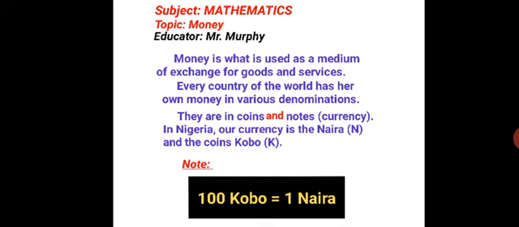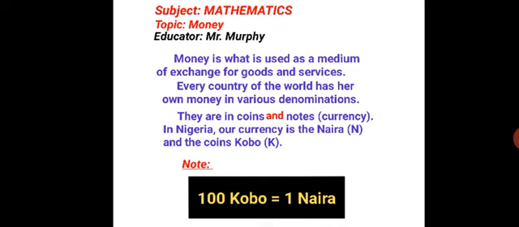So every country of the world has its own money in various denominations. By denominations, I mean they have different units of money they spend. For example, in Nigeria, we have the 5 naira, the 10 naira, the 20 naira, the 50 naira, and then 100 naira, 200, 500. The highest is 1,000 for Nigeria. So you have to understand that we have both coins and notes.